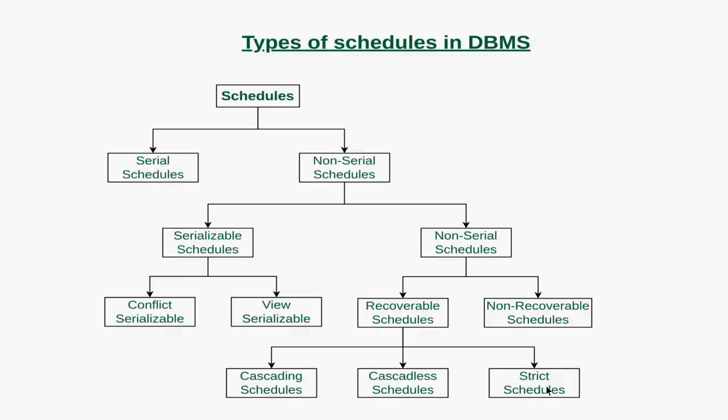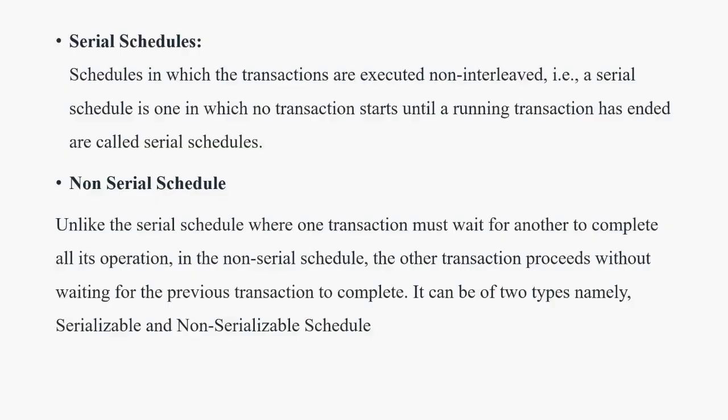In this video, let's see in detail about each schedule. First is the serial schedule. By the name you can understand that each transaction is executed in an orderly way, one after the other. Suppose you have 3 transactions, the other 2 transactions wait until the first transaction completes its execution. So a serial schedule happens in a way that each transaction is executed one after the other, so there are chances of other transactions waiting for one transaction to complete its execution.